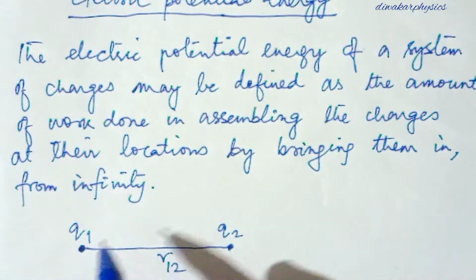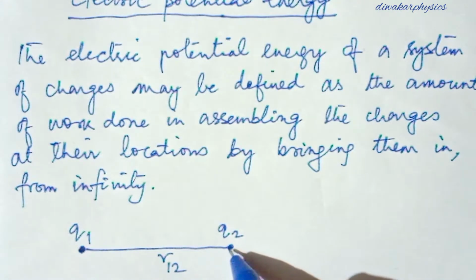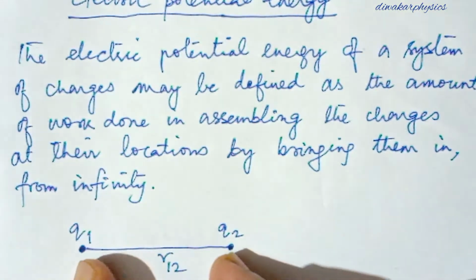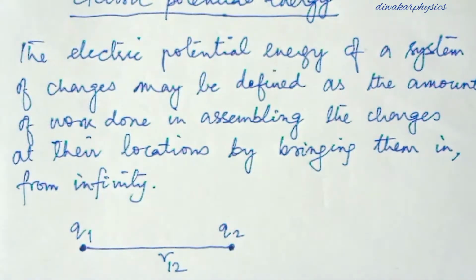Now what you have to do is bring another charge q2 and keep it at a distance r. Here I have taken r12, that is the distance between the charges 1 and 2.